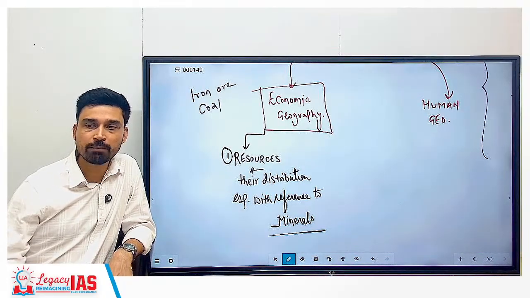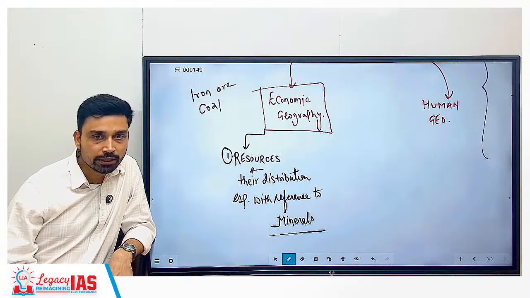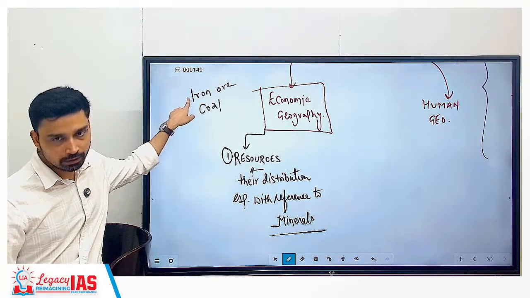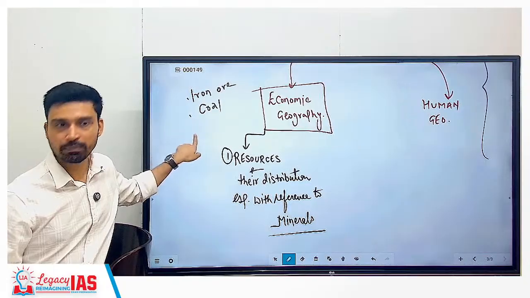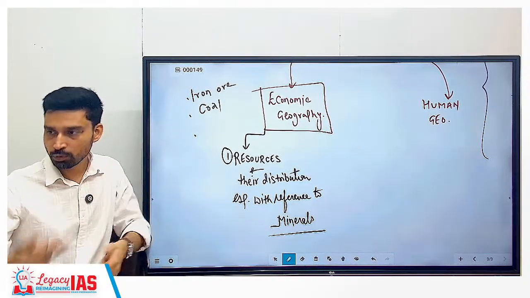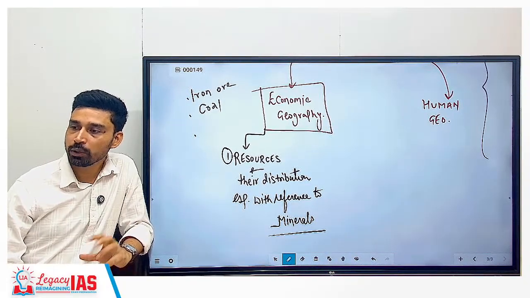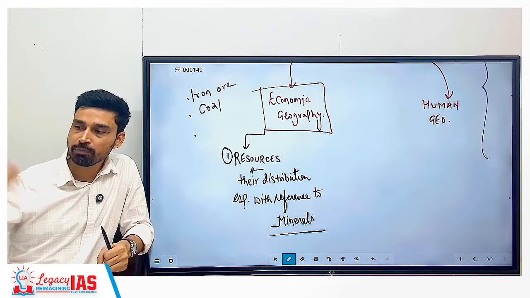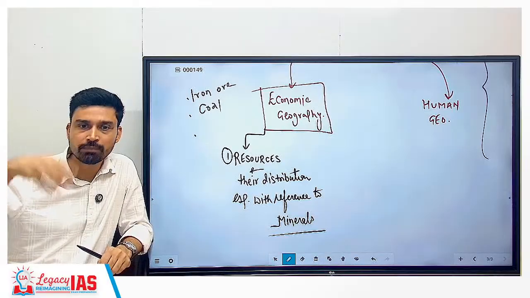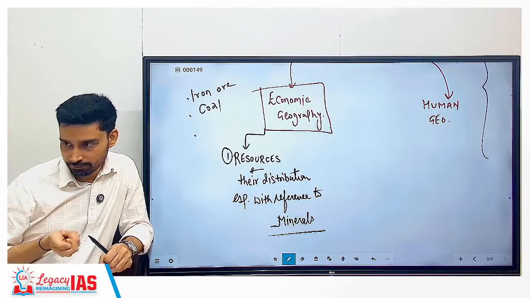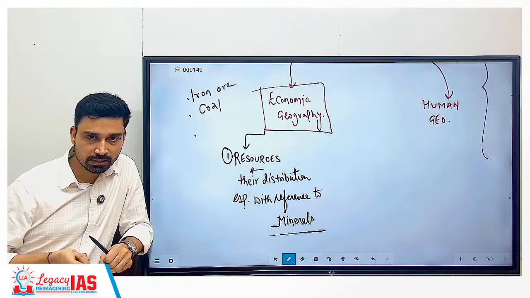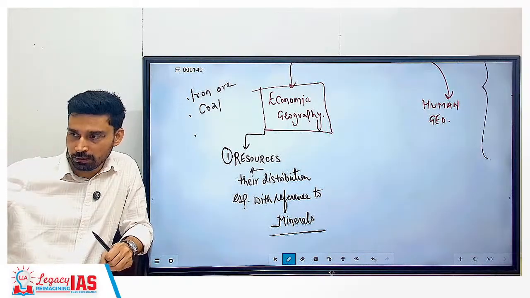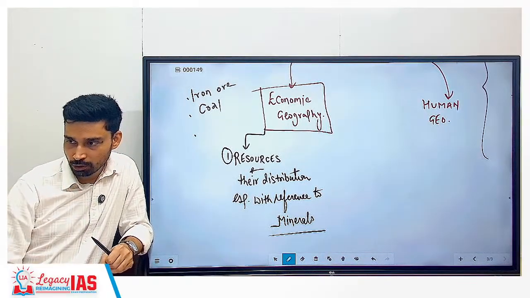For example, you set up a steel industry. What are you doing in a steel industry? You're taking iron ore, coal, and limestone also. And there, through a certain process, you're converting it into steel. Once you make steel, you can use it for making a lot of different stuff. Simple, you can make a knife from the steel, a needle from the steel. And complicated, you can make large machineries from the steel also.